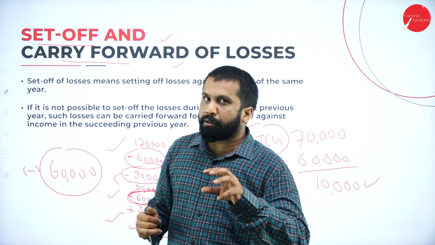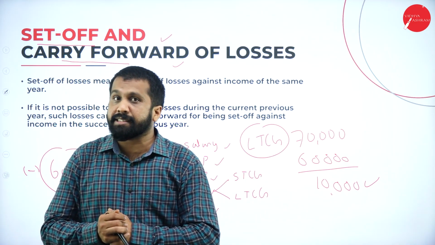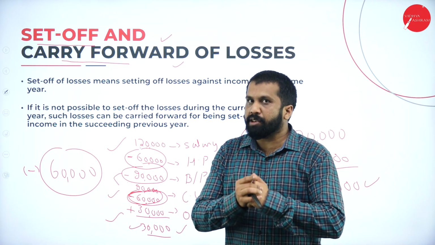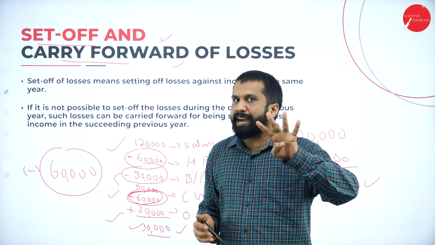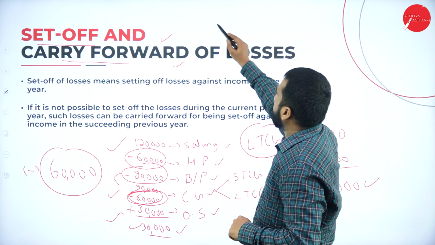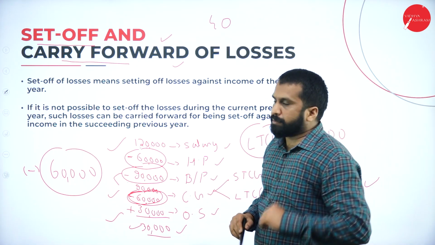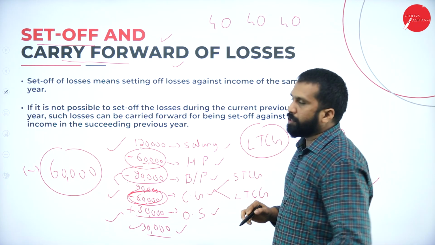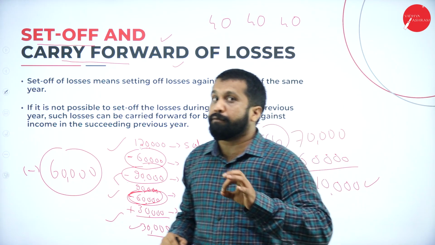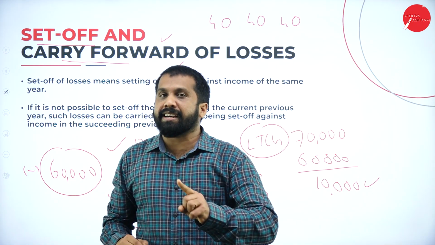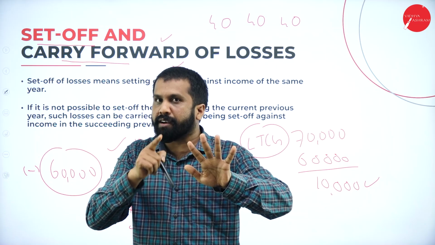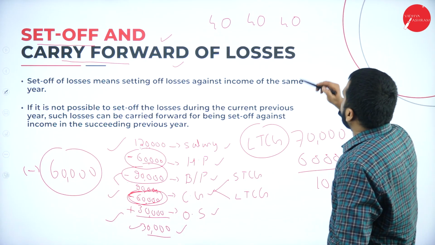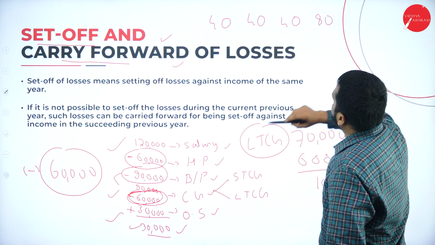Even if you are a professional student like CA or CS, you know very well what is set off. What is set off in your examination? If you have 4 subjects, now you got 40 in one subject, 14 in another subject, 14 in another subject, your pass or fail? Your fail. Why? Because aggregate 50 is required. Now, one more subject, you got 80 marks.